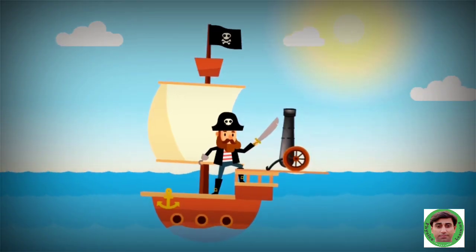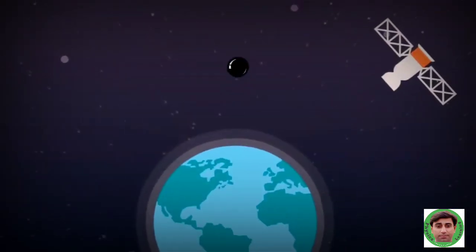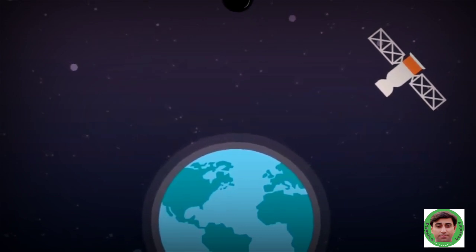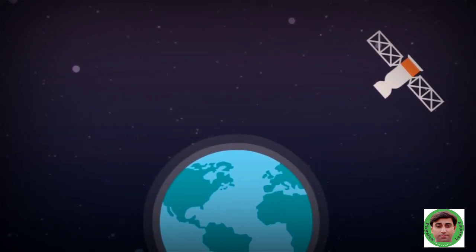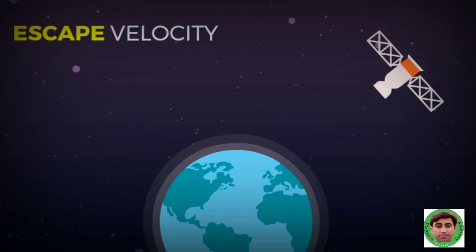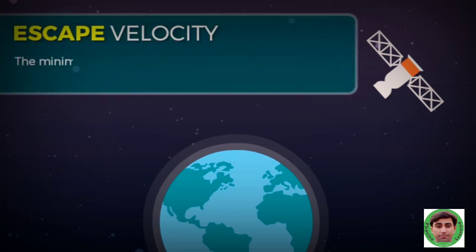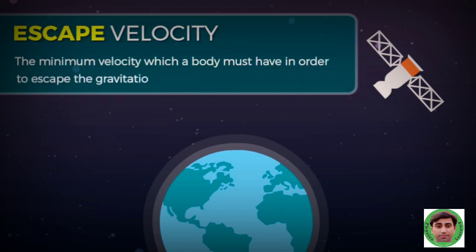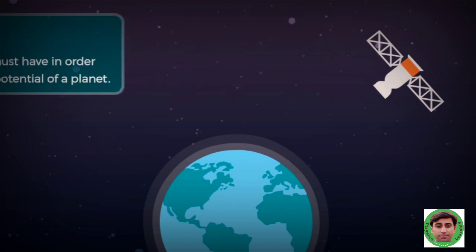If somehow we can manage to shoot the cannon with very high velocity so that the body escapes Earth's gravity, then this velocity is known as escape velocity. Or in other words, the minimum velocity which a body must have in order to escape the gravitational attraction potential of a planet is known as escape velocity.